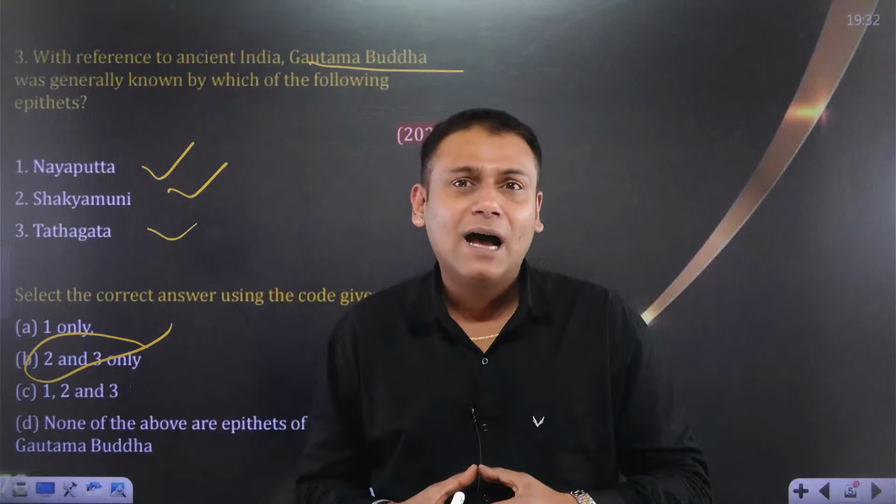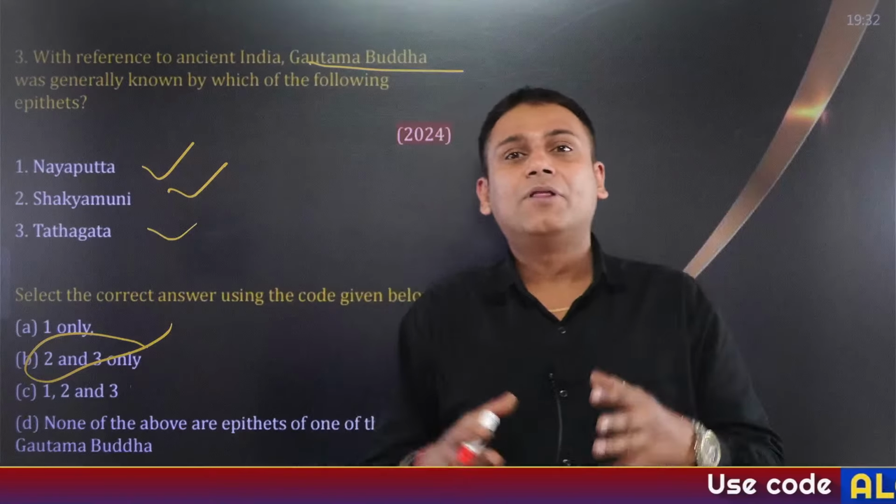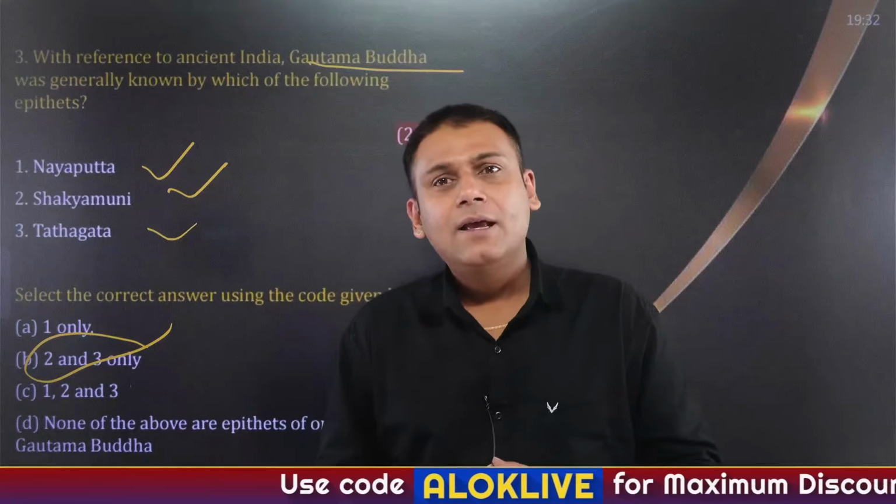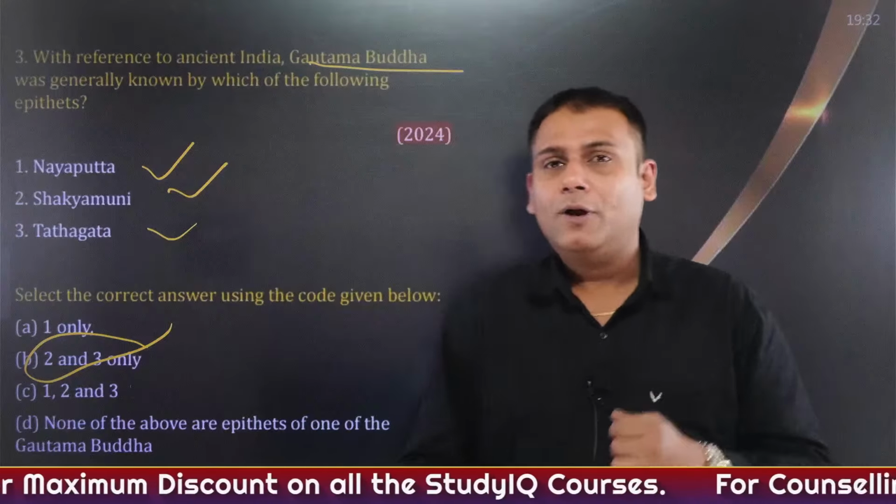Immediately, 7 days after his birth, Siddharth's mother passed away. He was raised by his aunt, whose name was Prajapati Gautami. At the very young age of 16, Siddharth was married to Yashodhara, and later on he had a son named Rahula.